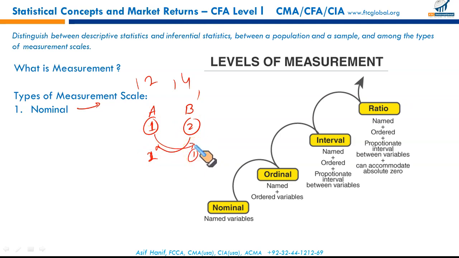So numbers only differentiate between objects A and B. Order doesn't matter. They are just named variables. 1 represents A, 2 represents B, or vice versa. So this is called a nominal scale. Just named variables without any order, without any specific interval. This is a very basic type of measurement.